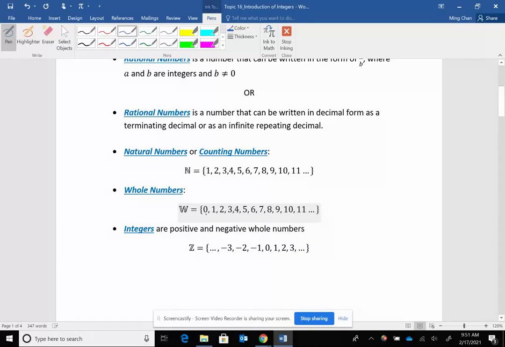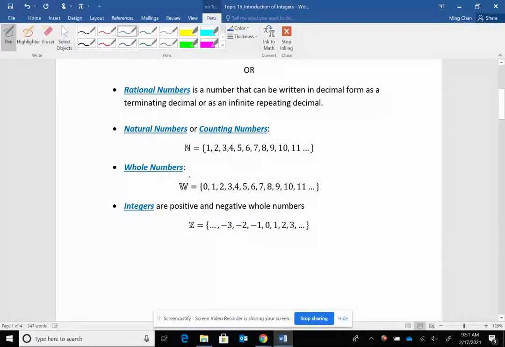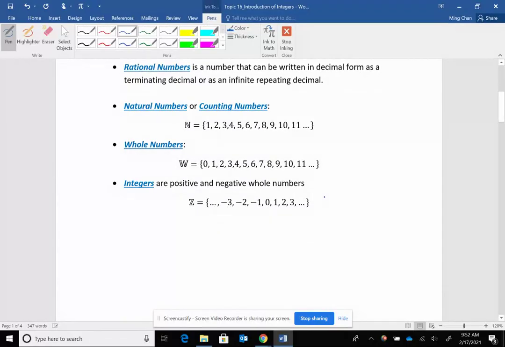Because if you don't see a thing, how would you know such a thing existed? You would not. If you never see it, you don't know it exists. Therefore, zero did not make any sense. This is how people thought a long time ago. But as time went on, people began to do operations, to do things with numbers. Then we classify a group of numbers called whole numbers. Whole numbers start out with zero. Natural numbers start with one, but whole numbers start with zero: zero, one, two, three, four, and so on.